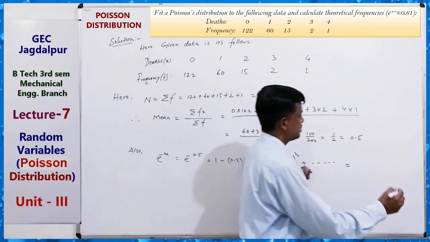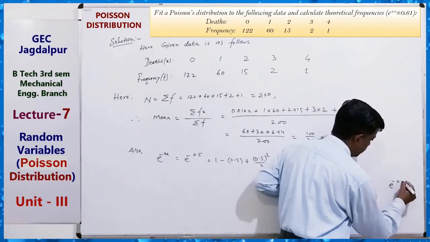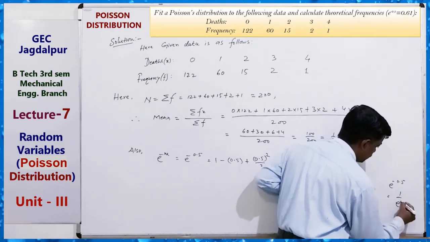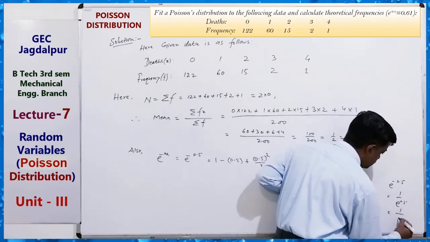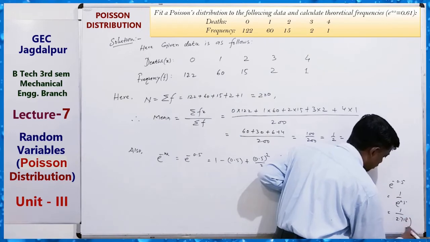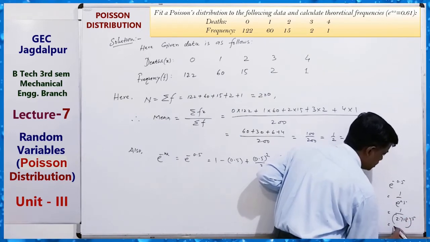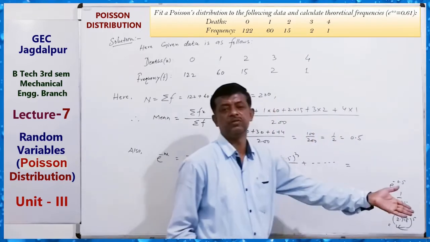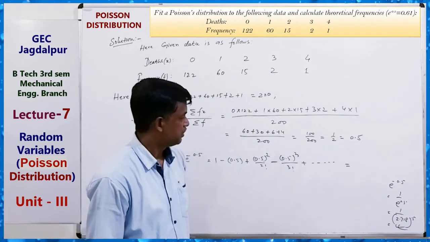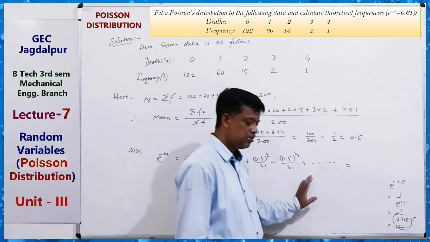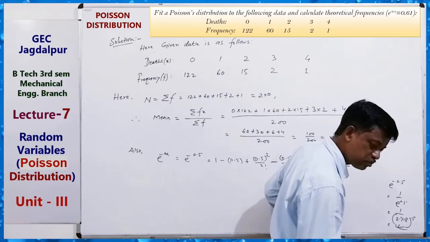How? e to the power minus 0.5 is equal to 1 upon e to the power 0.5, that is 1 upon 2.718 to the power 0.5. So just use a calculator and you can get this value. This value is approximately 0.61.